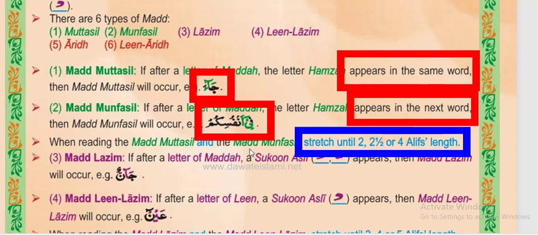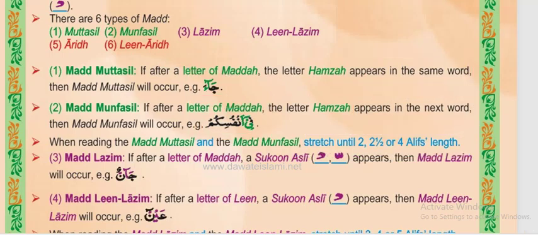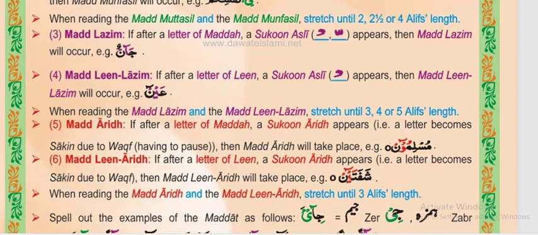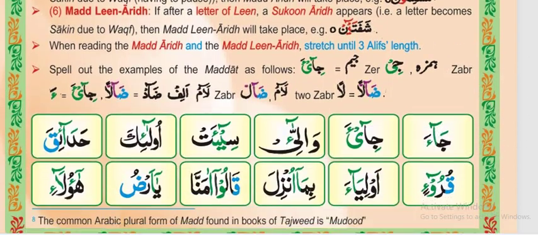This was the definition of madda muttasil and munfasil. We can do some examples, and inshallah in the next video we will do the rest of the 4 kinds of madda. They are lazim, leen lazim, arid, leen arid. The examples are at the bottom of the page. I have highlighted some of them for you.